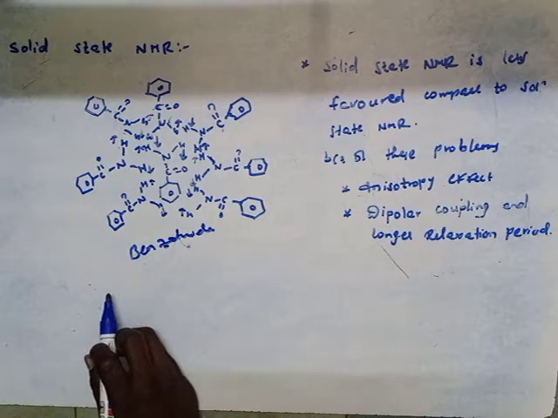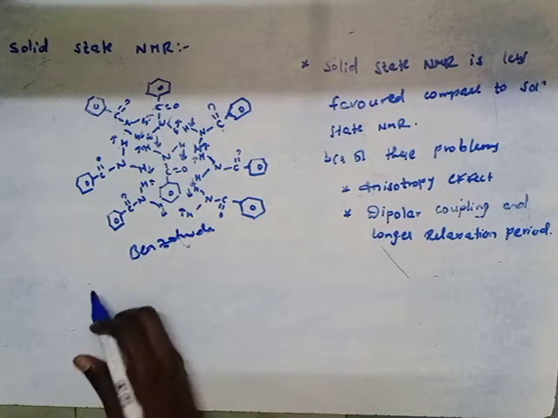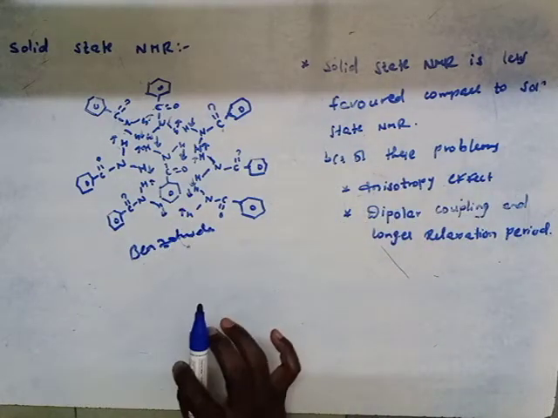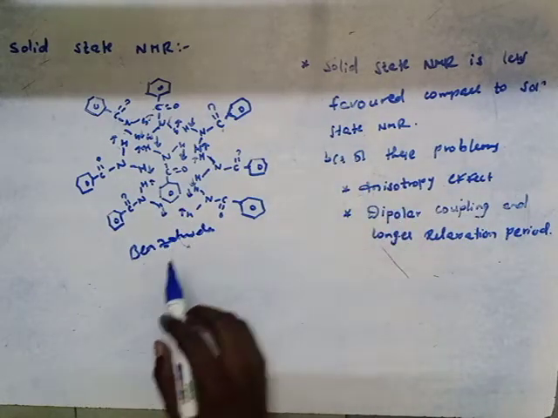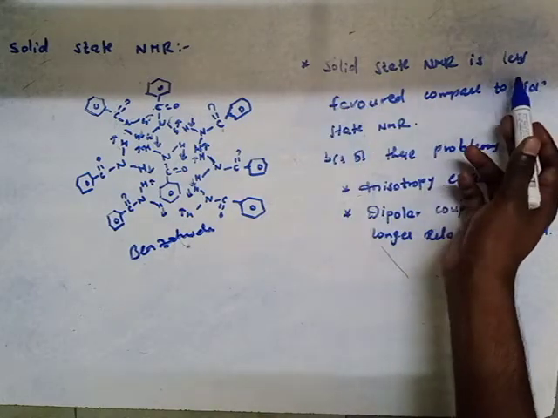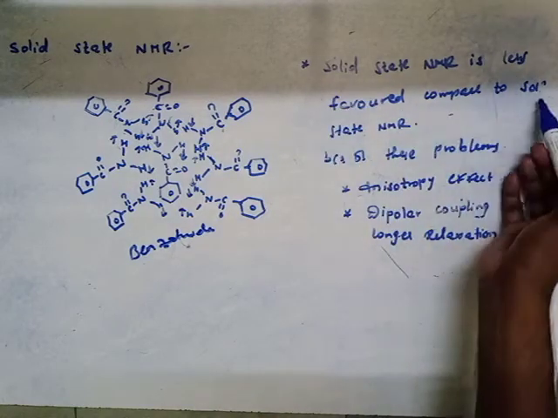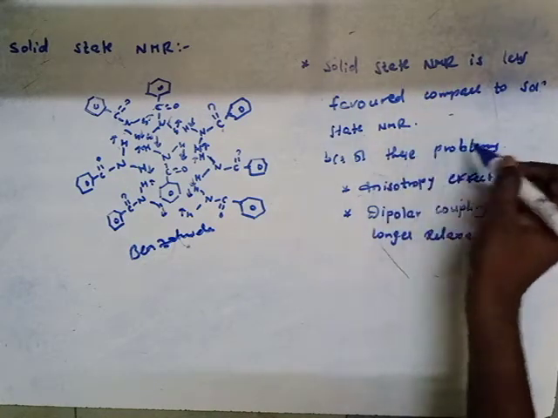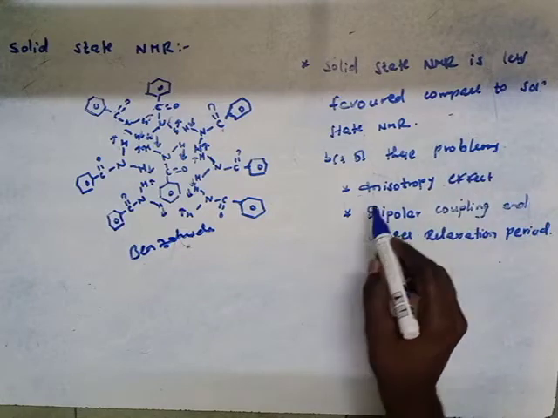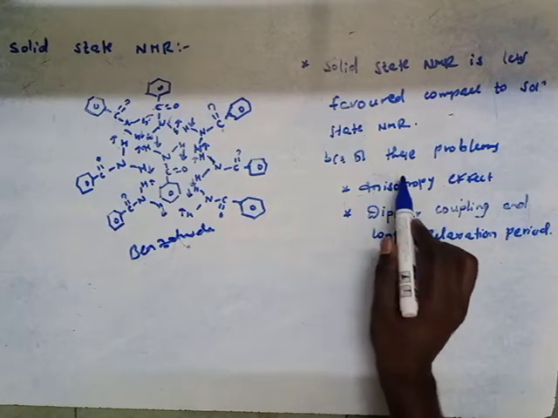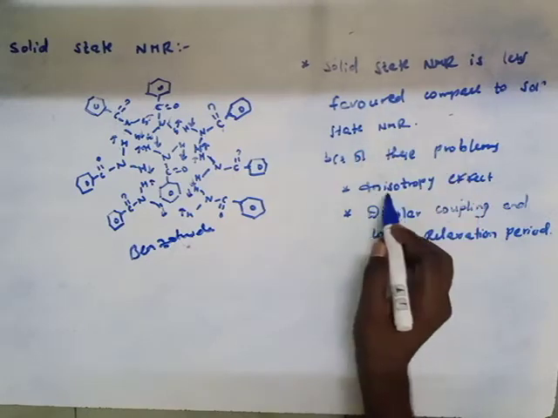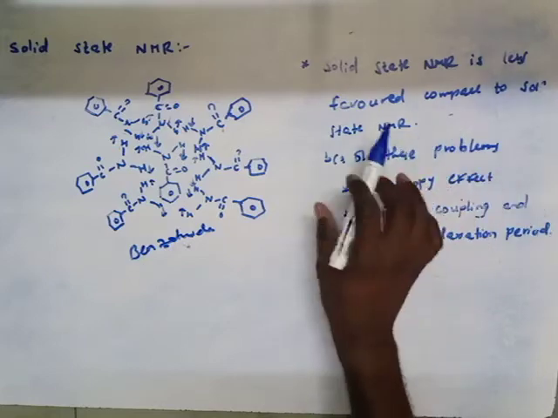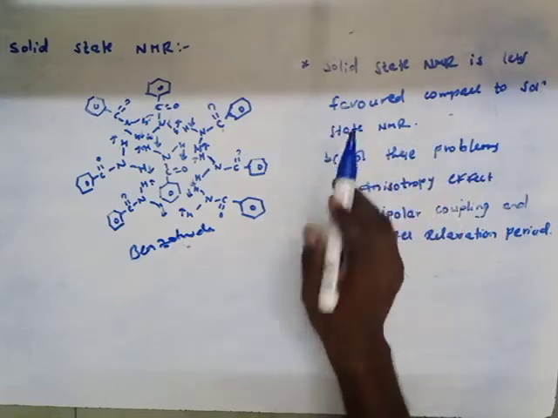If the sample is taken in liquid and we record the spectrum, then such spectra are known as solution state NMR. Generally, solid state NMR is less favored compared to solution state NMR because of these problems. These problems evolve in solid state NMR, whereas in liquid state NMR these problems are averaged out and we get a narrow signal.